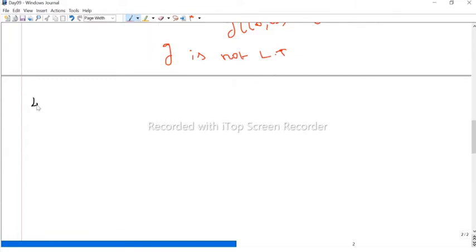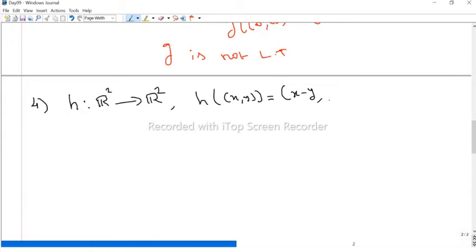Now the fourth one. Suppose I define a function h from R2 to R2 defined by h of x comma y maps to x minus y comma 2x.